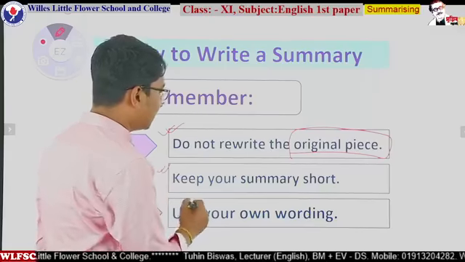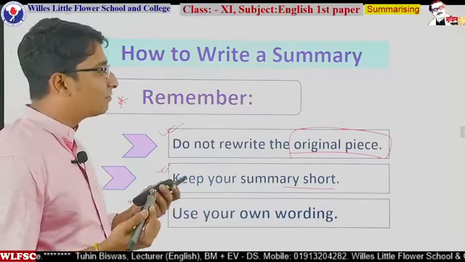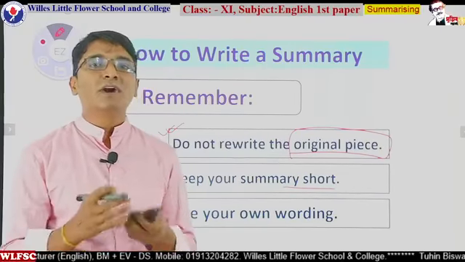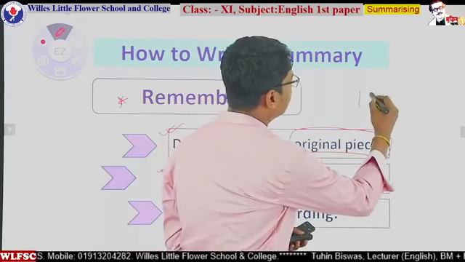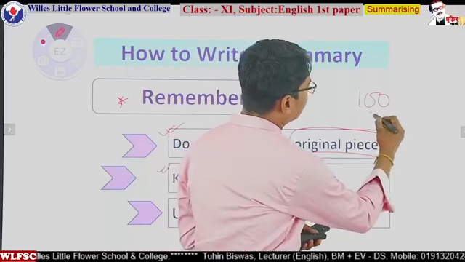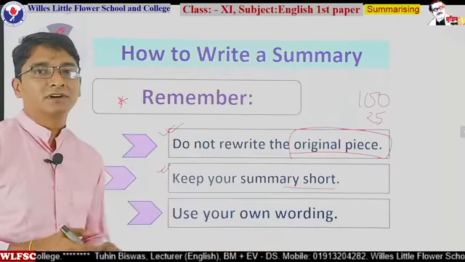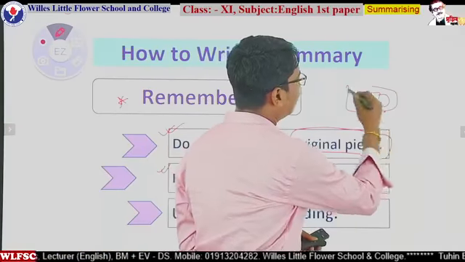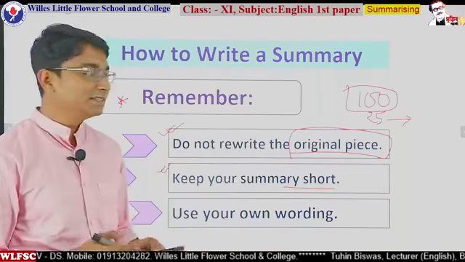Second, you have to shorten your summary. How can we make sure that our summary is very short? What is the proportion of words we can use? If there are 100 words in the passage given in the question, then the summary will be 25 words, about a third or less. So if there are 100 words, your summary will not exceed 25 words. This is the right thing.